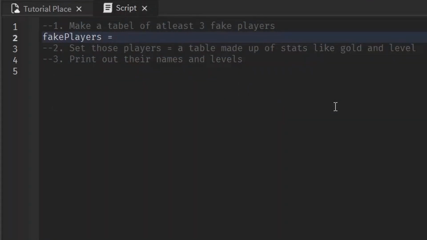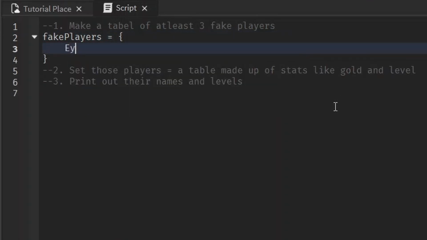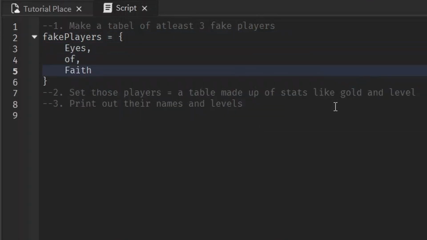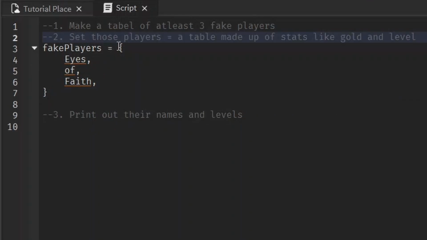fakePlayers equals, let's do Eyes, Faith. And don't find it weird when you see tables split up like this. It's just another way of writing it out. Now we want to set those players equal to a table made up of stats. To make them equal to a table, we just set the equal and then we write a table like this. And what kind of stats? I mean, I just wrote gold. Let's just do gold and level. Why not? So gold equals 0, level equals 0.